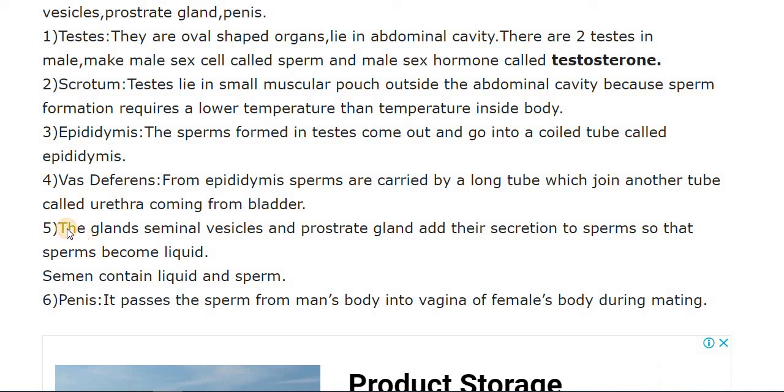Now the associated glands are the seminal vesicles and the prostate gland. The seminal vesicle and the prostate gland add their secretion to the sperm. What is the function of both these glands? They provide nourishment and motility to the sperm. Semen, containing liquid and sperm, is formed because of these glands. And the last one is the penis, which passes the sperm from the man's body into the vagina of a female's body during the mating time period.